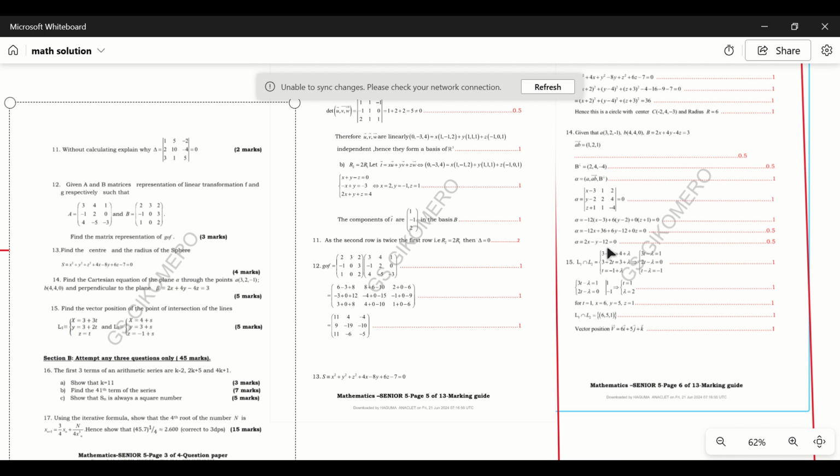So let's go to question number 15, to find the position vector of the point of intersection of the lines. So we have the line here and the line here. It is two lines, line 1 and line 2. So we can find the intersection of these by equalizing each part.